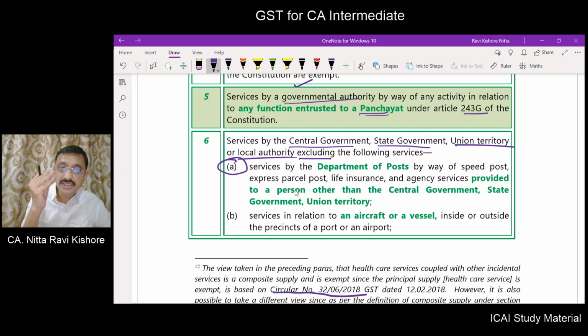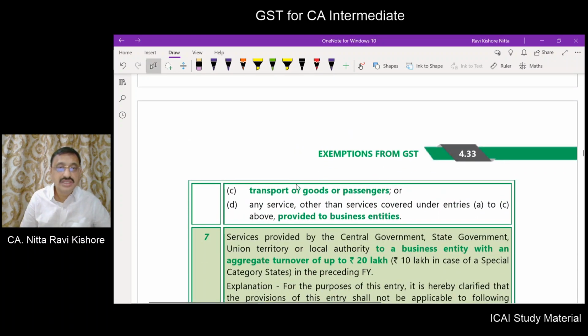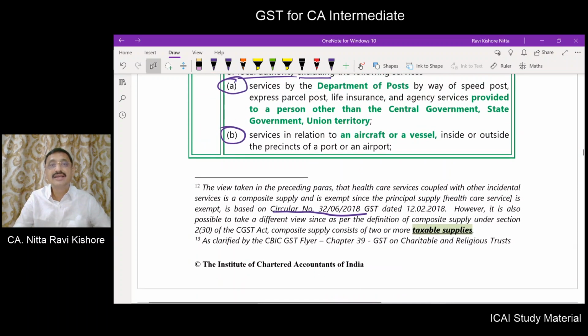If the term exclude is used and 4 points are mentioned, for the 4 points this exemption is not applicable. There are altogether 4 points which are not exempt. Therefore, in respect of these 4 points, this exemption is not available.